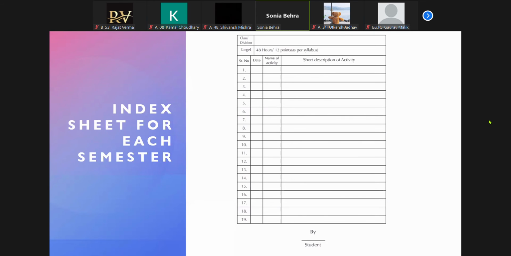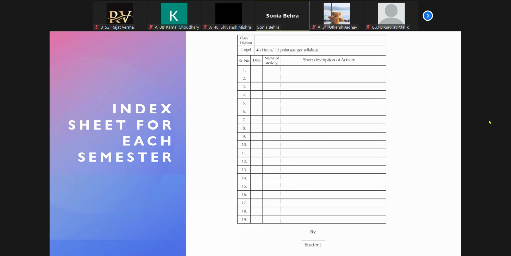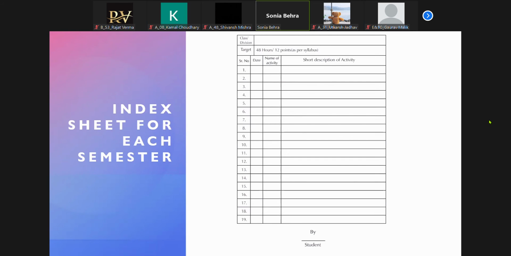So this page first will be your index. After this index, you will have the short description of this activity, and after this will be your proofs. You will create one complete PDF which will have your first page as this index, your second page as this, and after that you will attach all the proofs, and you will be submitting that after the end of each semester. Is this clear? Till here it is clear?